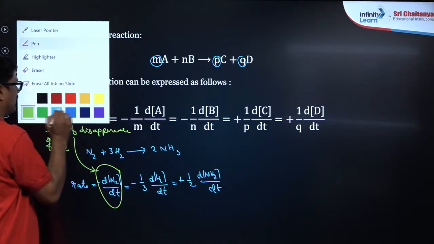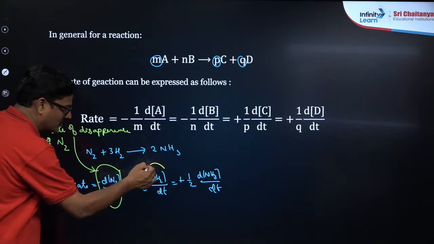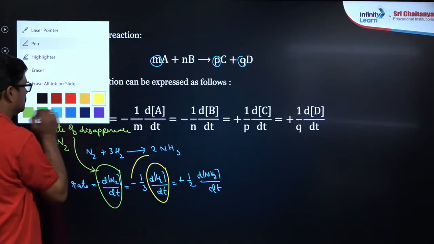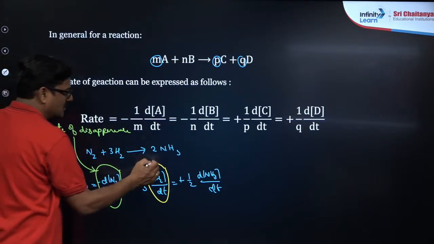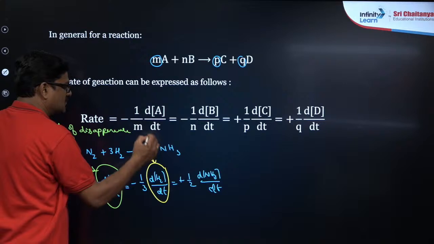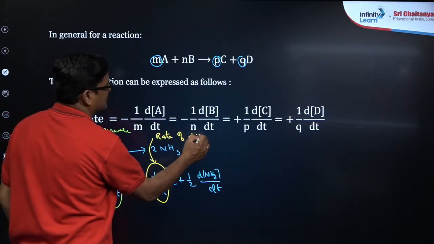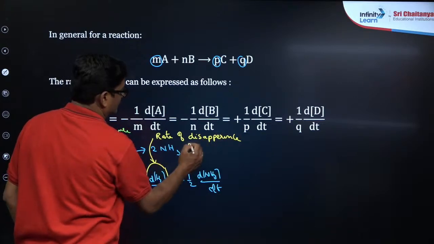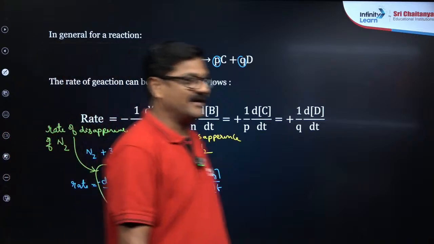And this one is the rate of disappearance of hydrogen. That's the key point, my dear students. This is what you call the rate of disappearance of hydrogen.